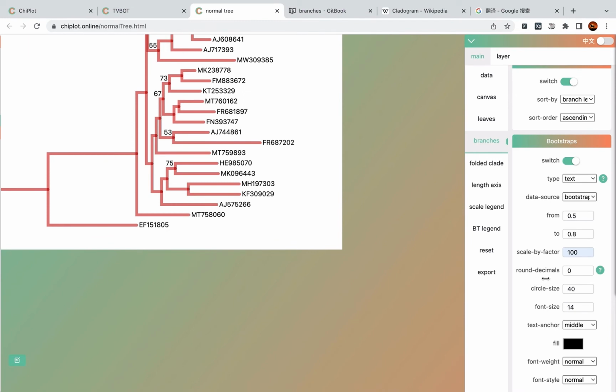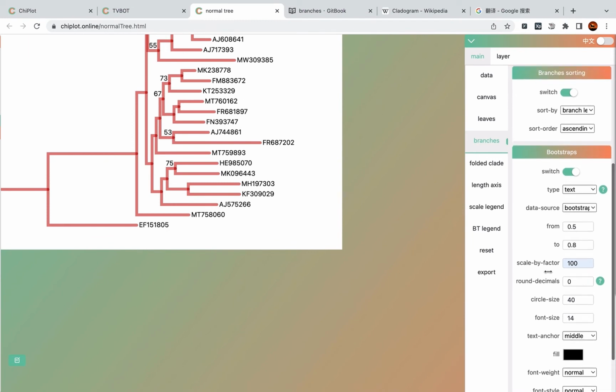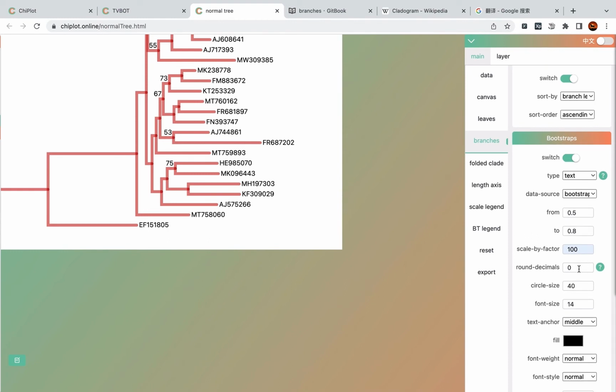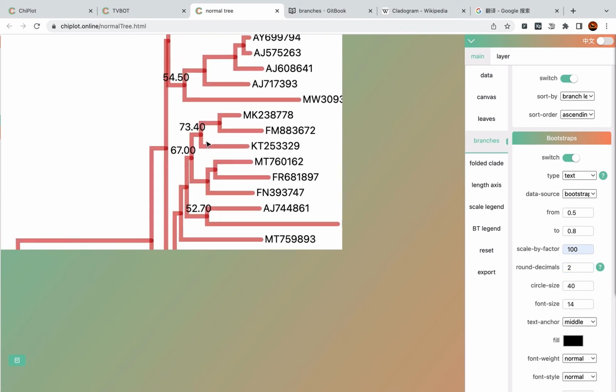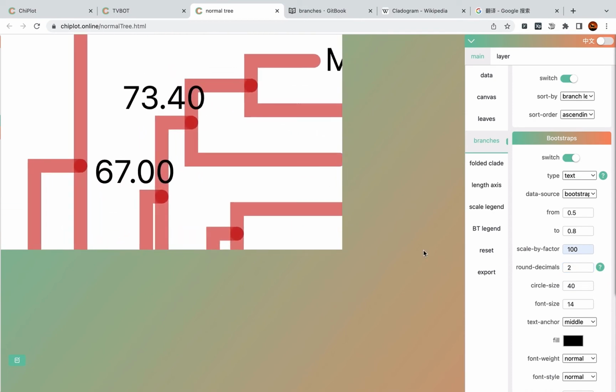The round decimals means how many decimals you want to keep. By default it is 0. If you want to keep 2 decimals, the value text will contain 2 decimals.